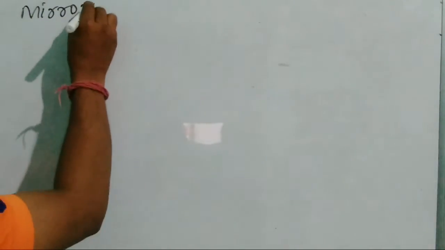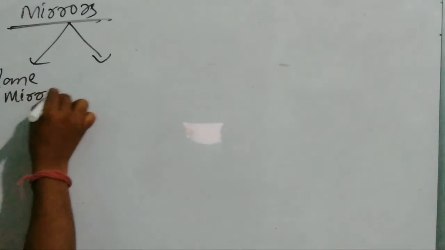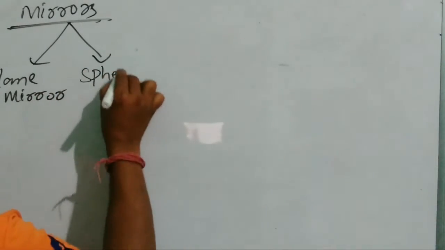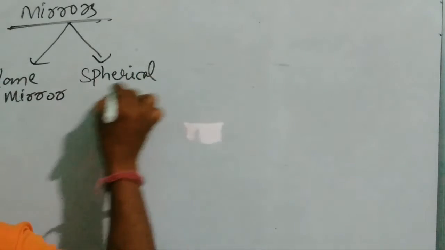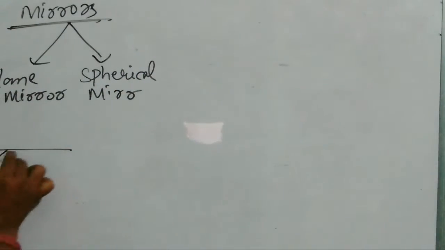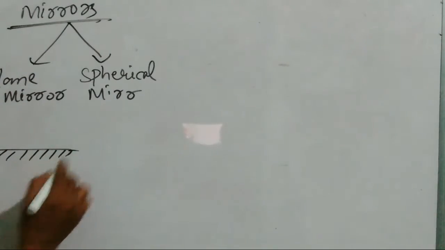Mirrors are of two types: plane mirror and spherical mirror. This is a plane mirror.